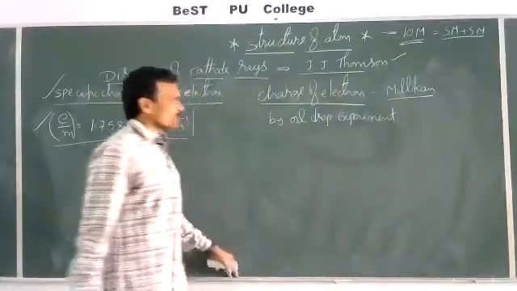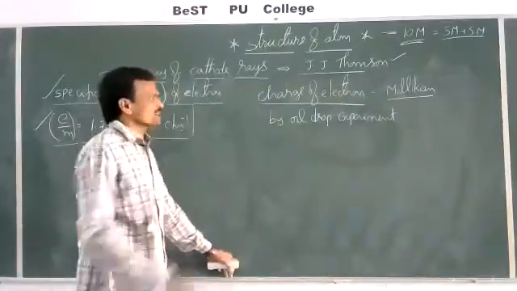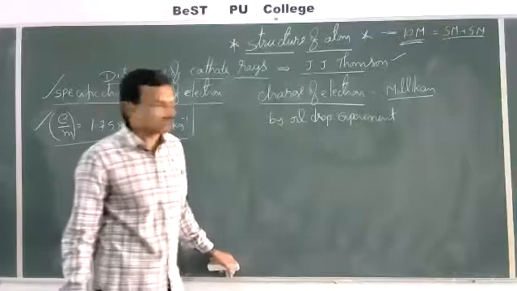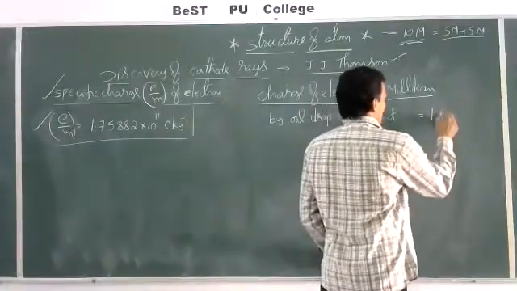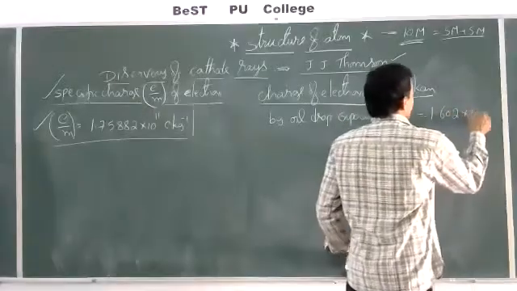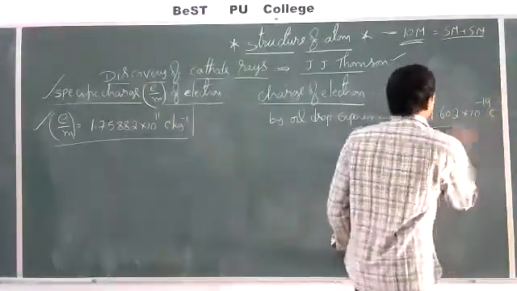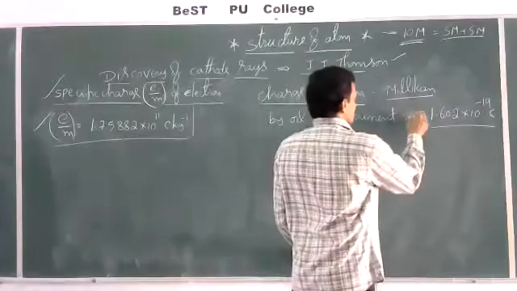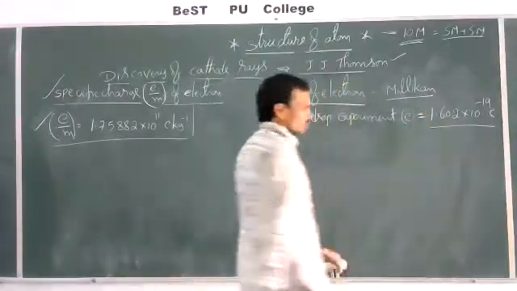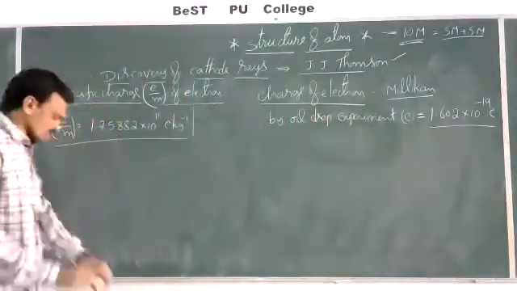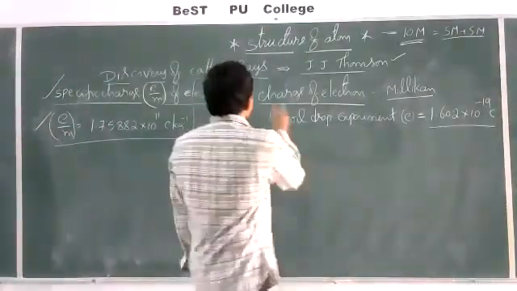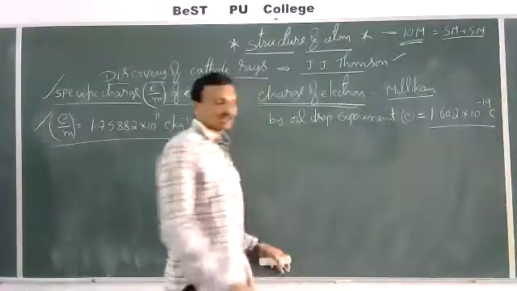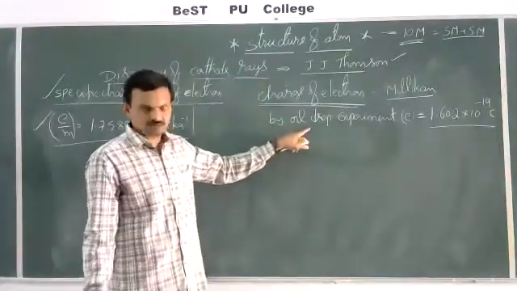By the oil drop experiment, Millikan has calculated the charge of the electron. See that charge of electron was discovered as 1.602 into 10 to the power of minus 19 coulombs. This is the charge of electron. 1.602 into 10 power minus 19 coulombs. Then how has the charge of the electron been discovered? By this Millikan oil drop experiment.